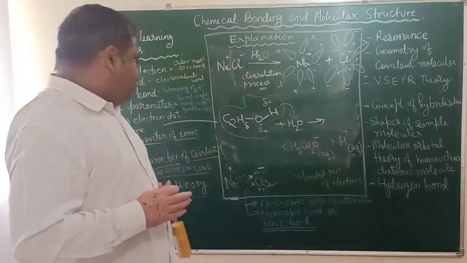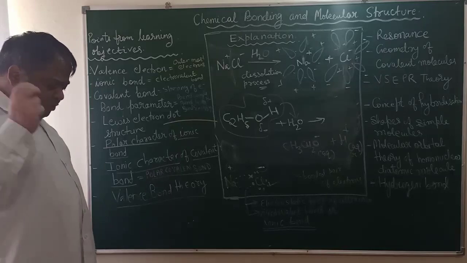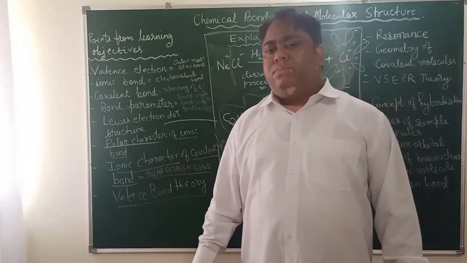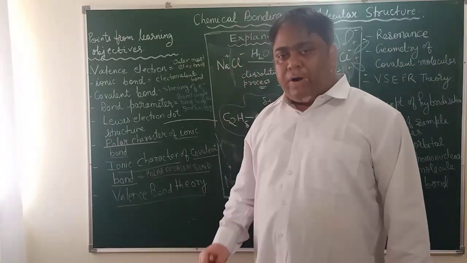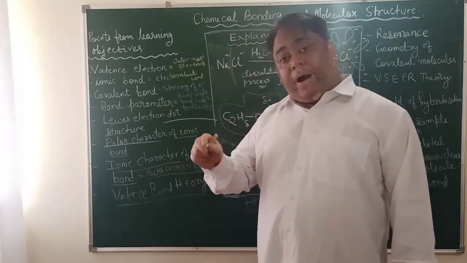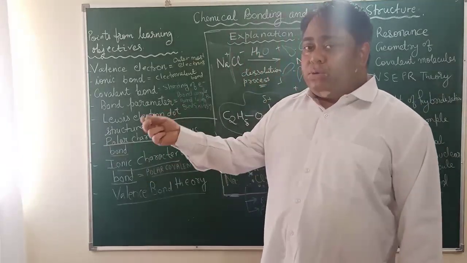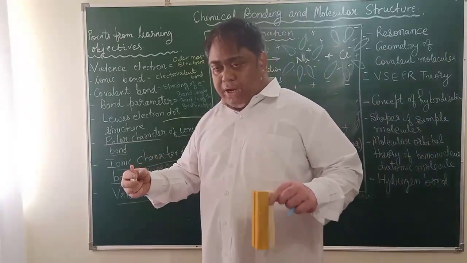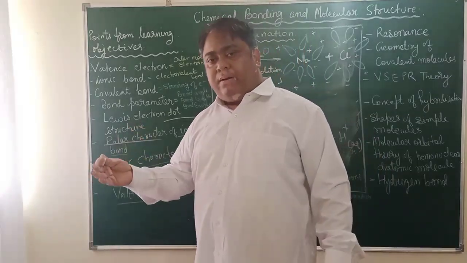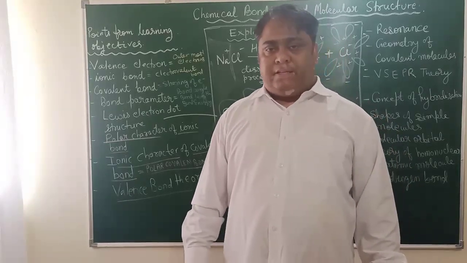Alright, as the word suggests, what is valence bond theory? It is a theory which explains bond formation. Valence means outermost shell. So the first thing is that according to valence bond theory, the electrons in the valence shell only take part in bond formation. Why do they do so? They do so to complete their octet in the outermost shell. How do they do so? They do so by coming close to the atoms and sharing their valence shell. As a result, the one which wants to complete its duet can complete, the one which wants to complete its octet can complete. And that is how bond formation takes place.